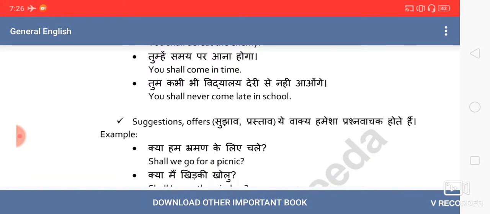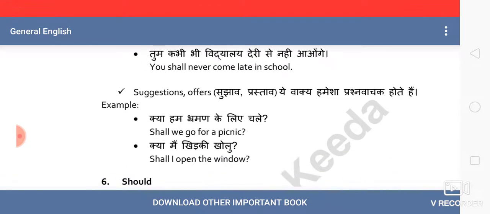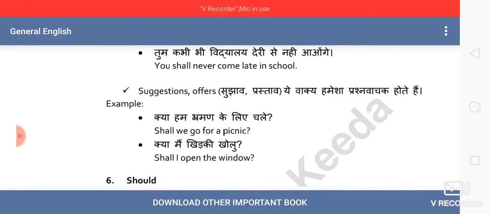We use it also to express suggestions or offers. But these are generally in the form of interrogatives. Shall we go for a picnic now? So here we are asking for a suggestion or we are putting forward a proposal or offer. Shall I open the window? So for this use we also use shall.